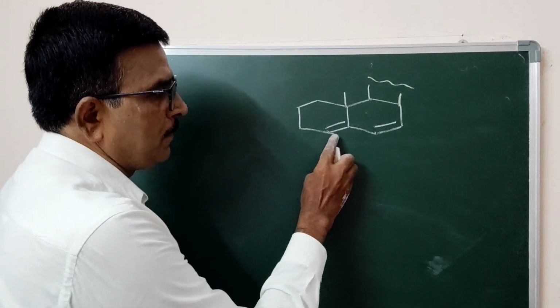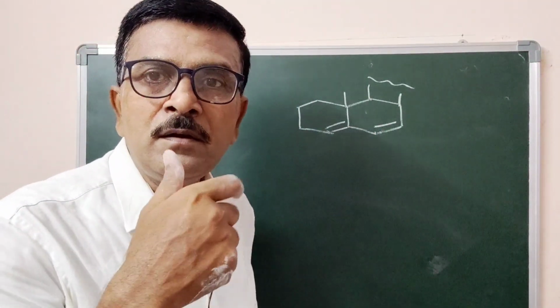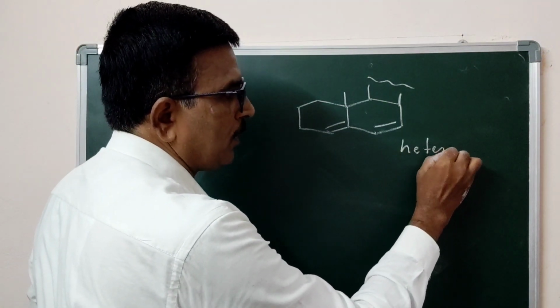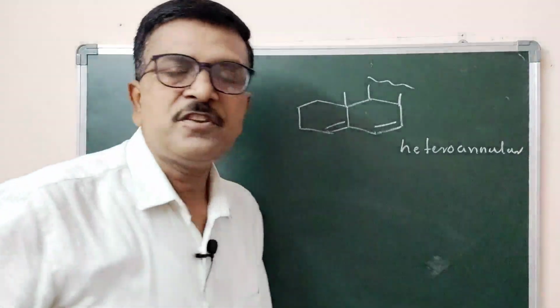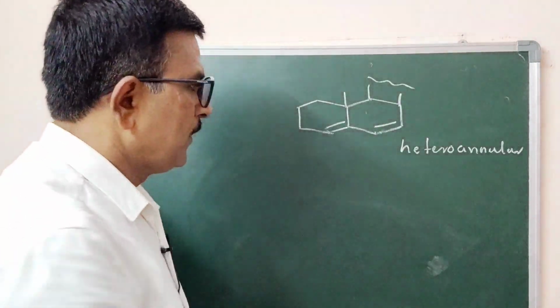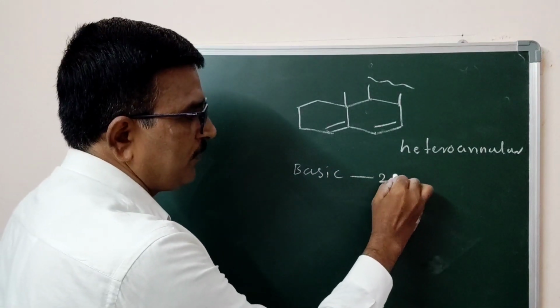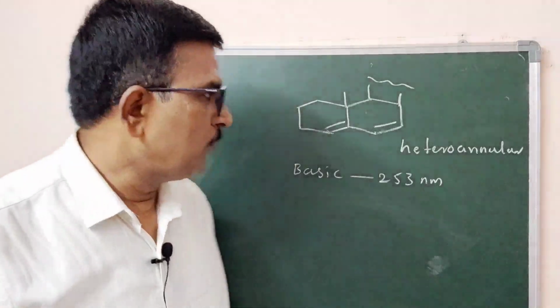Now, you can see the 2 conjugated double bonds exist in different rings, so it is heteroannular. So the system is a heteroannular system, and the basic value is 253 nanometer.